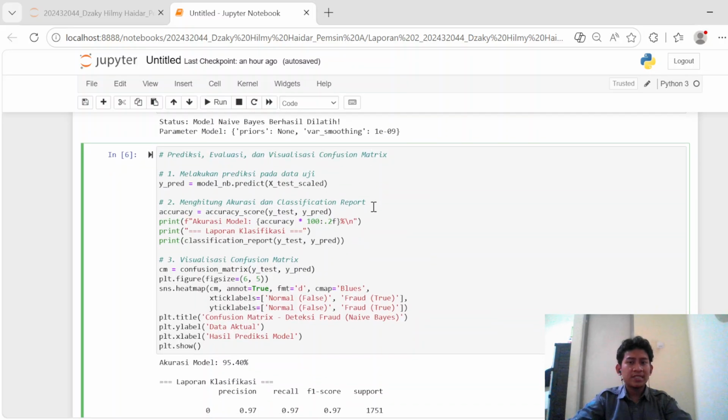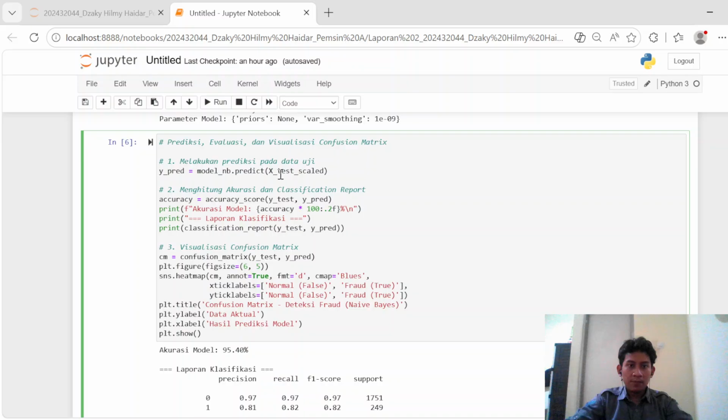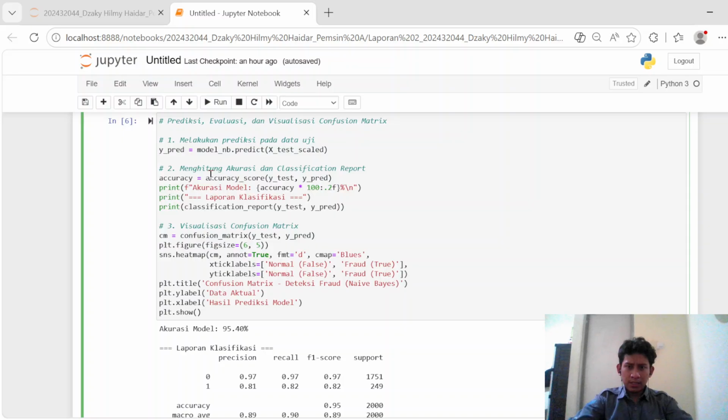To test how robustly our model can generalize to unseen real-world data, I passed the 2,000 instances of our hidden testing partition through the trained classifier using the predict command, saving the output as y_pred.